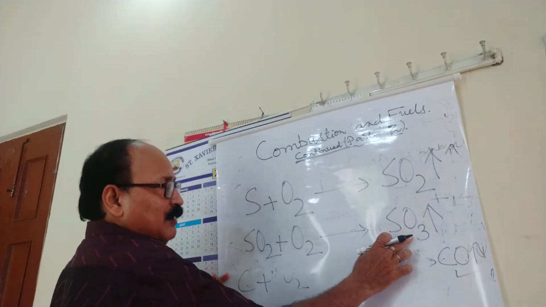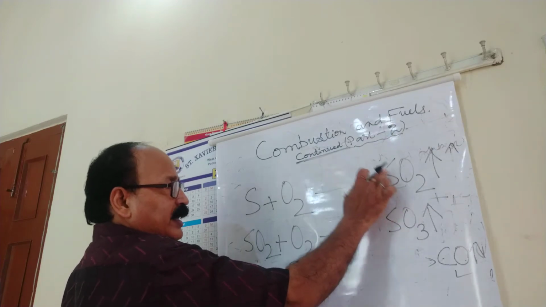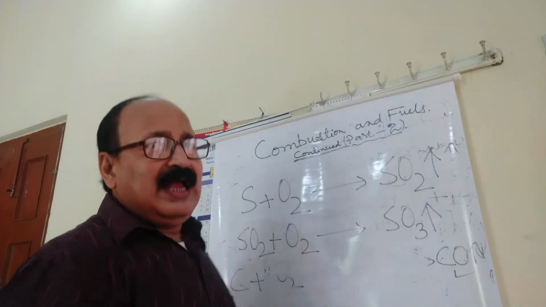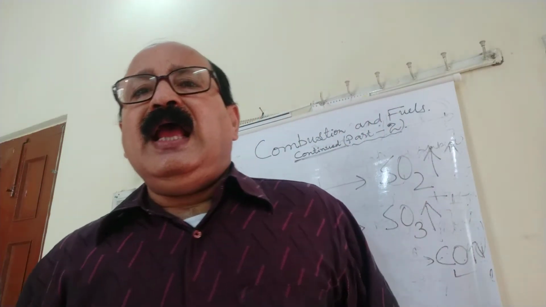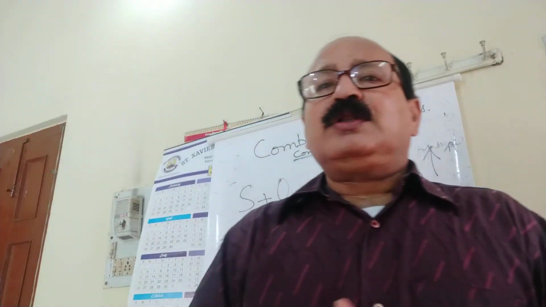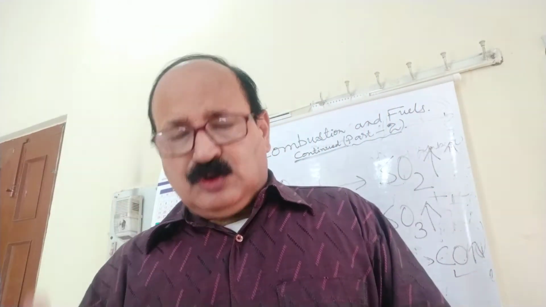This is sulfur trioxide and this is sulfur dioxide. Both the gases are highly poisonous because they remain in the atmosphere and pollute the atmospheric air. So these are the things that happen. So this is one disadvantage of coal.